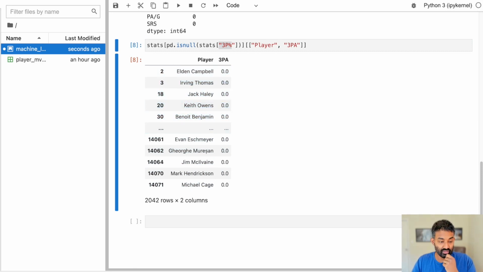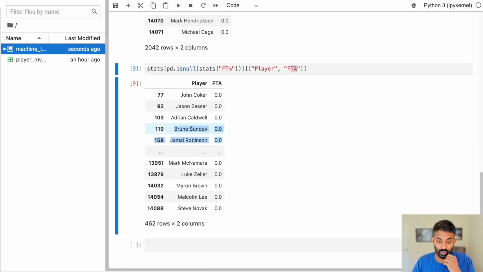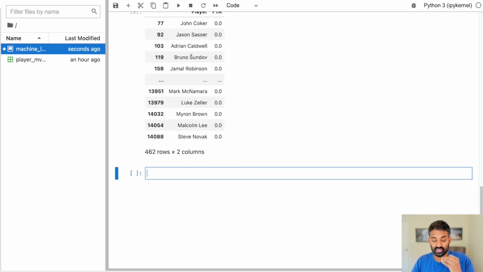Let's do the same thing real quick just to verify for the free throw percentage. So I'll just modify this to look at free throws attempted and free throw percentage. And we can see it's the same. So all of these players who had undefined or missing values for free throw percentage had 0 free throws attempted. So we'll just go ahead and replace all of these missing percentages with 0. It's not technically correct, but it's good enough for what we're doing right now.